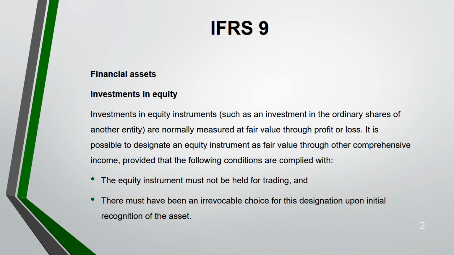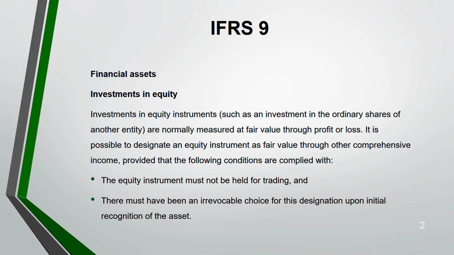This is only for investment in equity I'm talking about. Why am I emphasizing this point so much here? Because when I go to investment in debt, the situation changes, the rule changes, and then it's very confusing. Students often confuse these two things. Ma'am, you told that it will never be in profit and loss. Why did it come to profit and loss again? Because that is a debt instrument. This is an equity instrument. Please understand what type of financial asset it is.